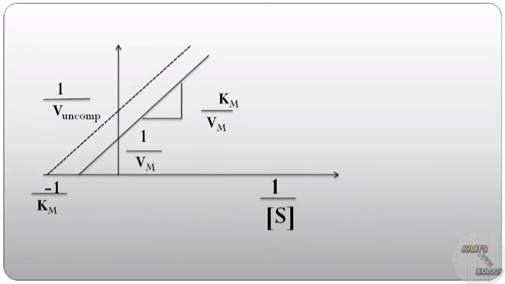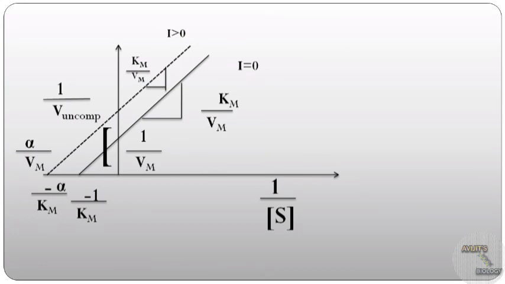The straight line for uncompetitive inhibition will be like this, which has the same slope, Km by Vm, while the x-intercept will be minus alpha by Km and the y-intercept will be alpha by Vm. For this straight line, I equals 0 as there is no inhibition, but for this straight line, I is greater than 0 as there is presence of an uncompetitive inhibitor.